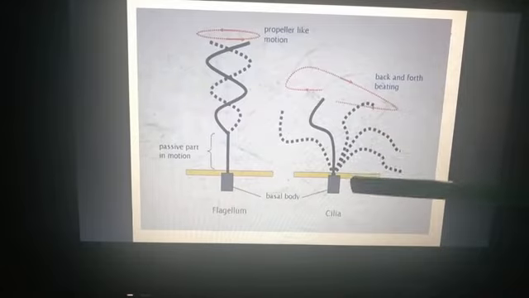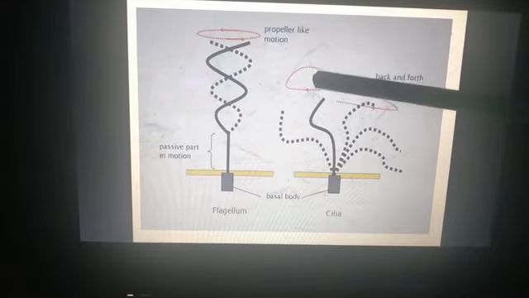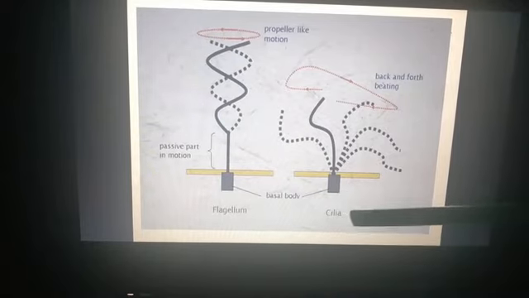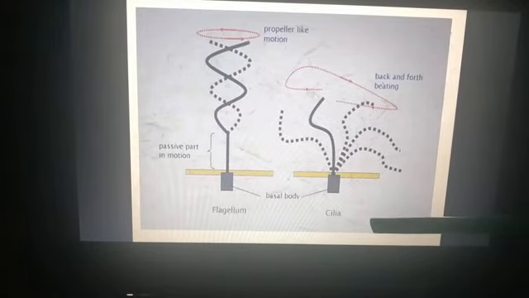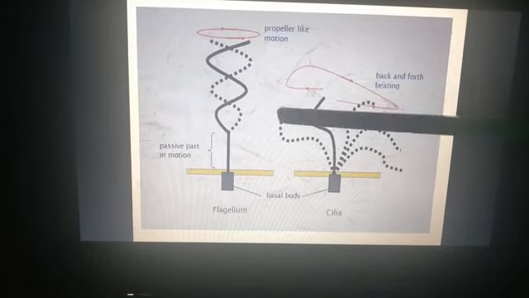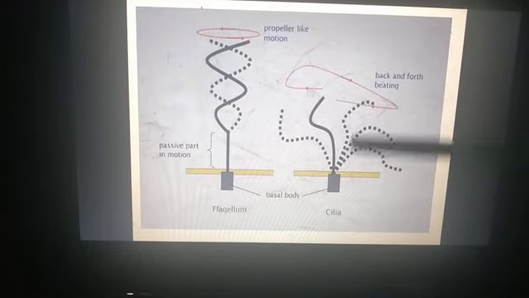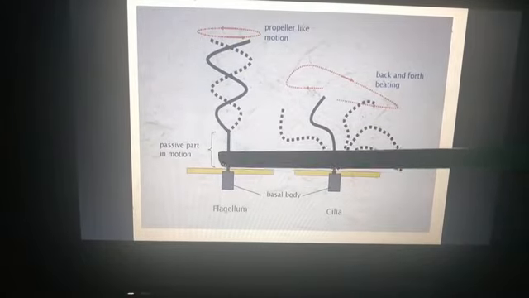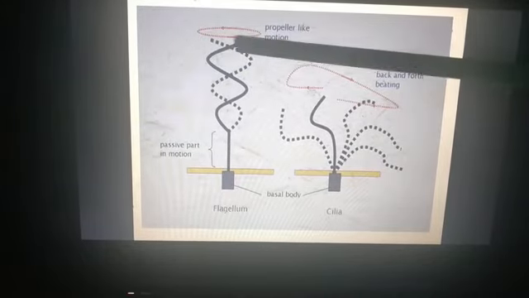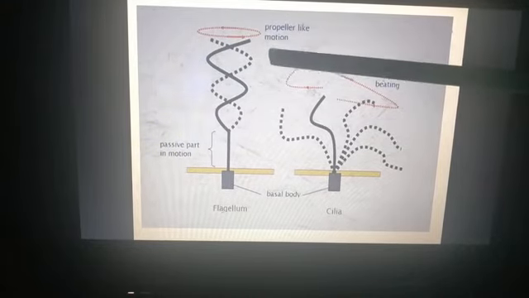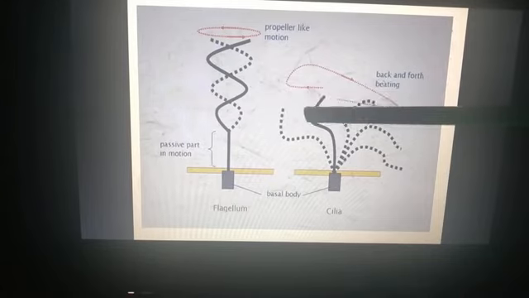And the next difference is in their movement. You can see here, this is a flagellum and this is a cilium. So cilia row like oars. They move like oars, with back and forth beating. And in case of flagella, they propagate like a wave. Can you see here? They propagate like a wave. So this is the difference between cilia and flagella.